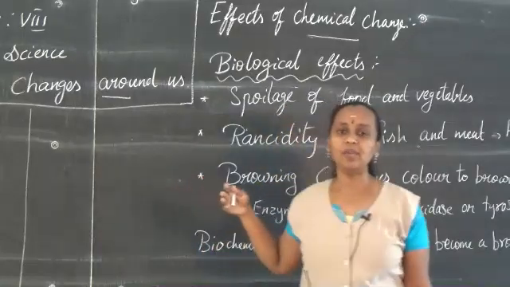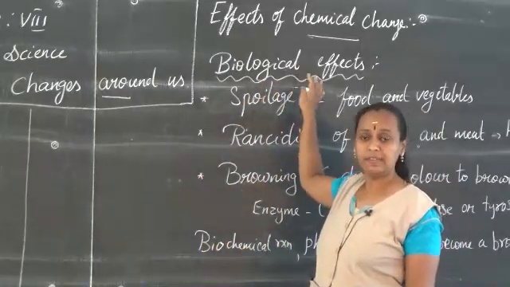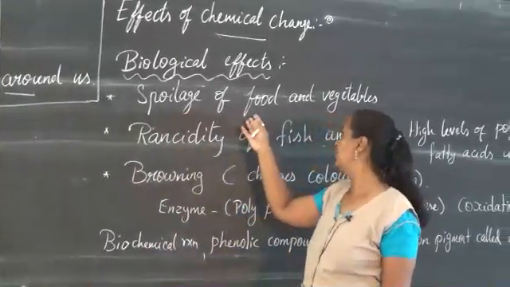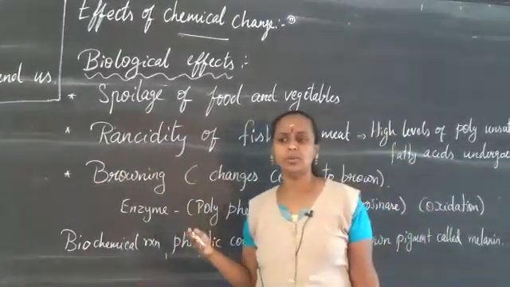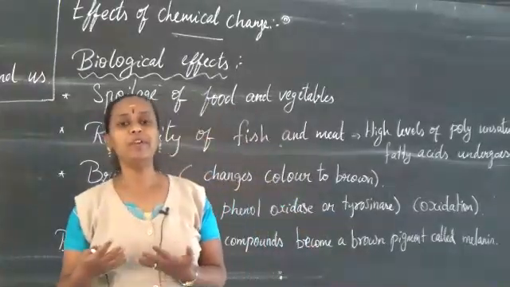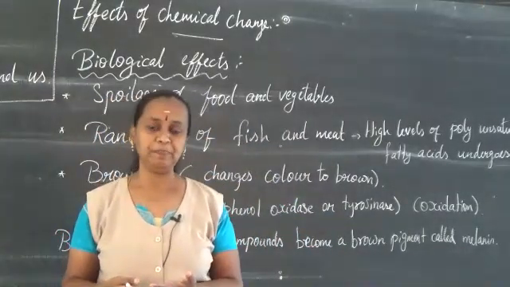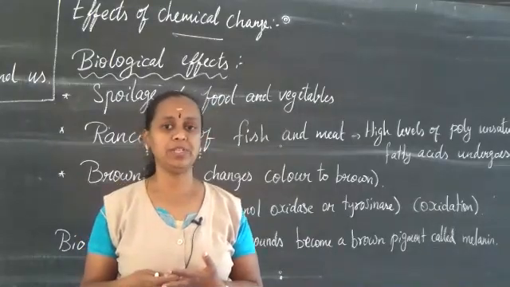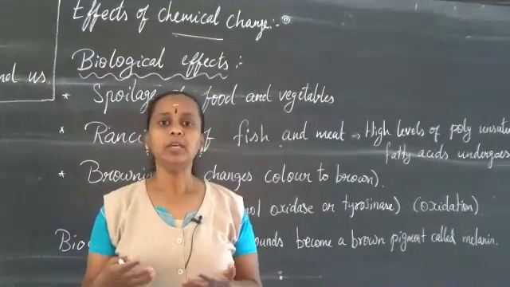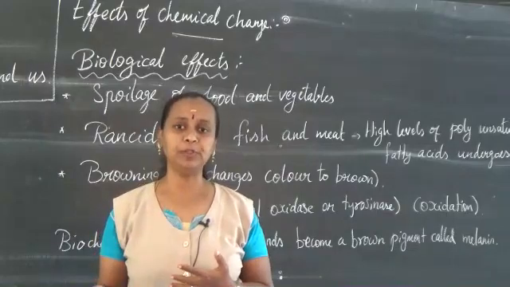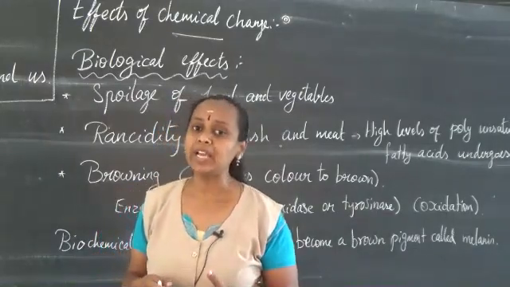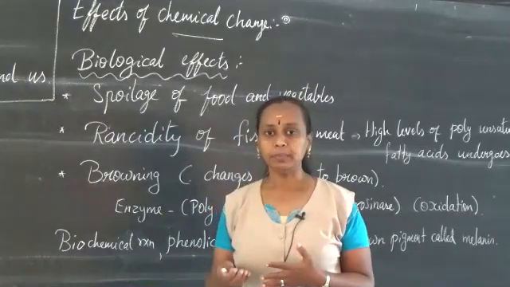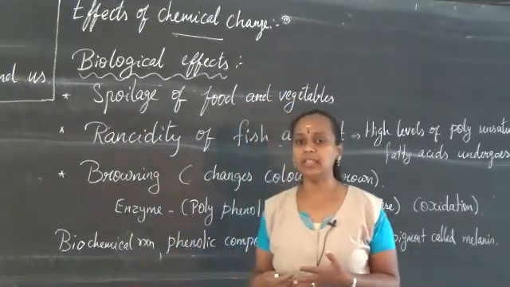The first effect we are going to learn is biological effects. Biological effects we can say as the spoilage of food and vegetables. So how are these foods spoiled? When will you say the food is spoiled? The change which makes the food unfit for human consumption. That is, we can't eat the spoiled food. So what makes this food get spoiled? It is the reaction caused by the enzymes present in the food, which degrade the food.